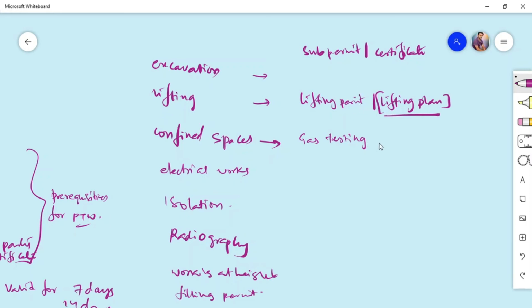Now in confined spaces, before entering the space, we need to complete gas testing. Gas testing will be done by an AGT. In this gas testing, we will look for H2S, CO, LEL, and O2. If these levels are in check, it is okay. If these levels are not in check, then we will discuss how to enter the space. Either we need to give proper ventilation, or we need a continuous air supply for the people entering the space. Based on the discussions, we will have additional safety protocols mentioned in the confined spaces permit.